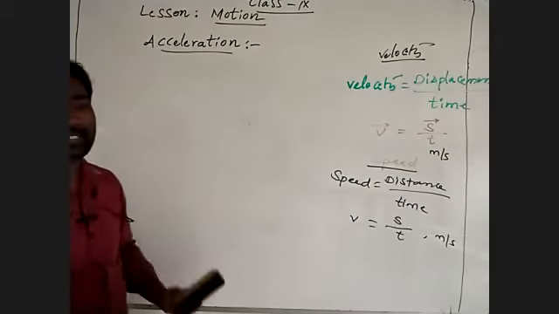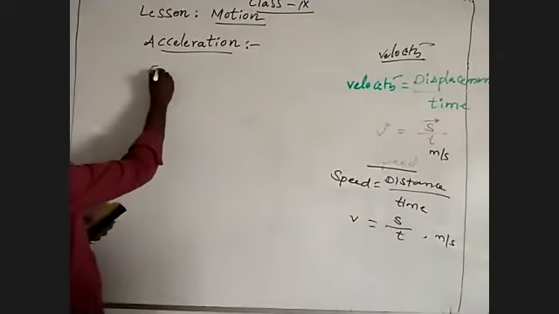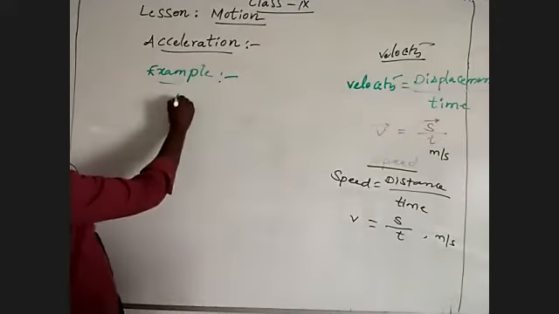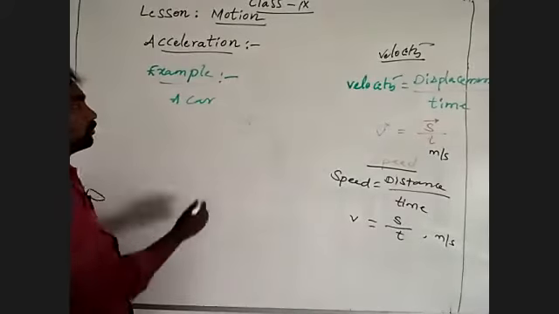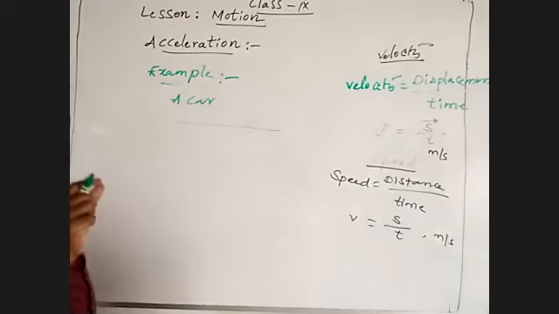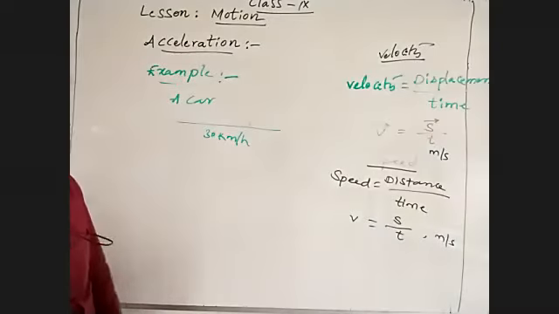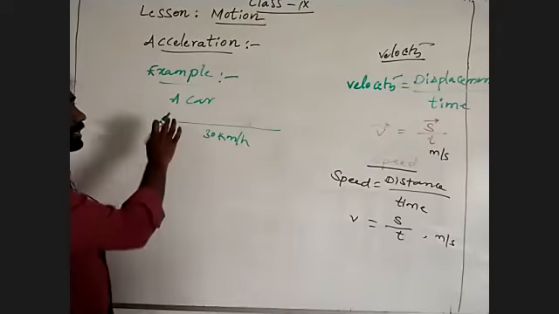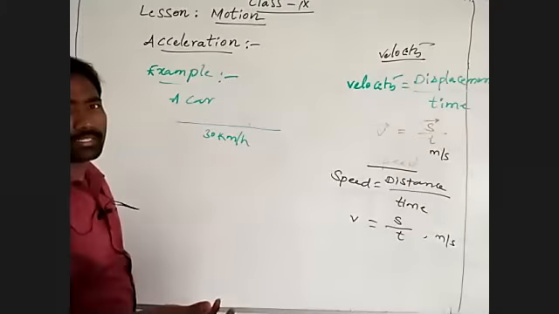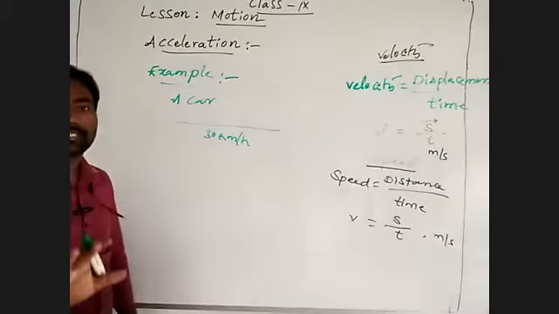Coming to acceleration, I will give a small example to understand acceleration. A car is moving on the road with uniform speed, 30 kilometer per hour. Uniform speed means the body should cover equal distance in equal intervals of time.